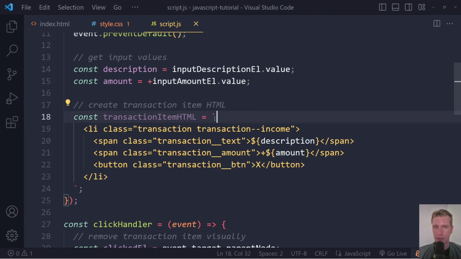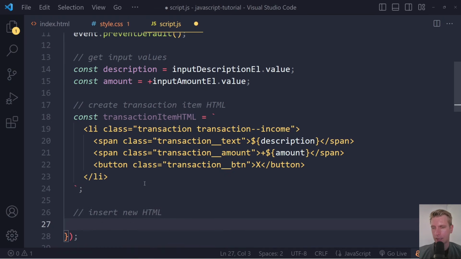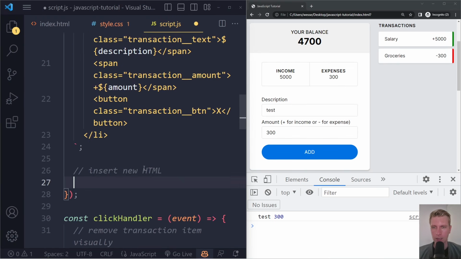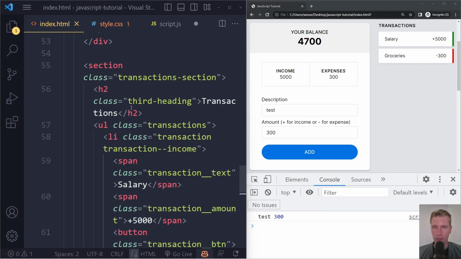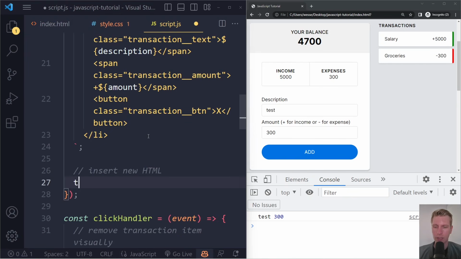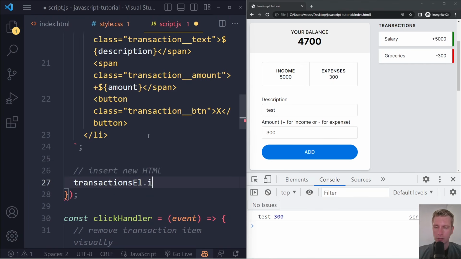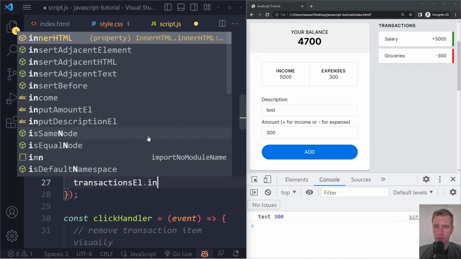We're assigning that HTML to this variable, and now we need to insert it. So insert new HTML. Let's see, where do we need to insert this? Well, we want to insert this in the list, which we already have selected. That's transactionsEl. And we can use insertAdjacent. So we have multiple options.